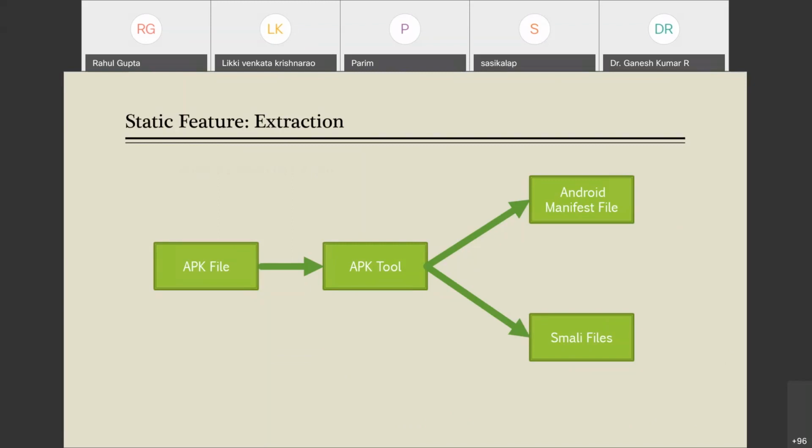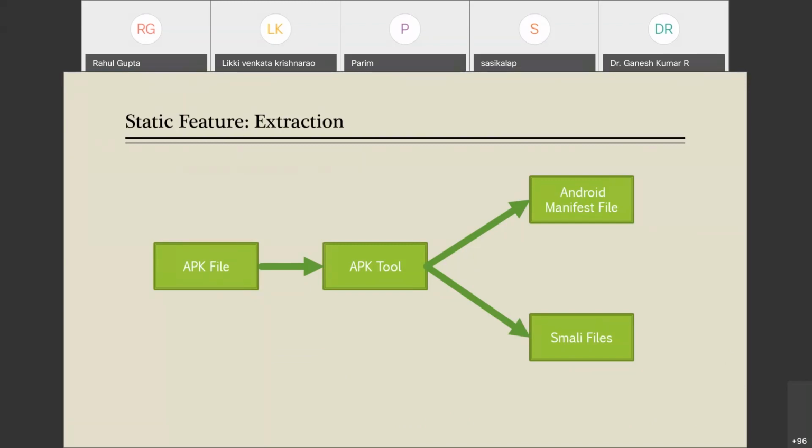So there is a tool available to us, APK tool. This is a free and generic tool available as open source. What this tool does is unpack the APK. Like you use the RAR tool, WinRAR, which unzips the zip file. Similarly, APK tool unzips the APK file.